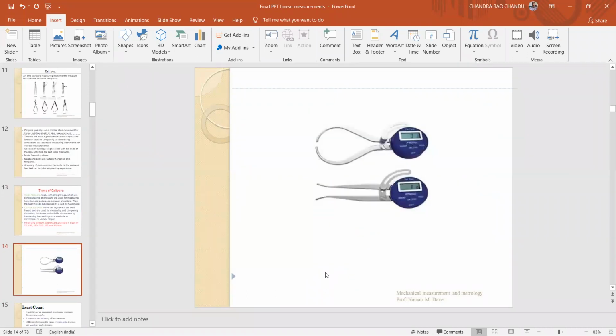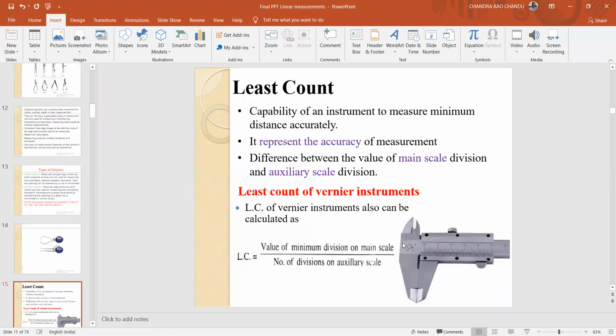Okay, right. This is a digital type caliper. Okay, if you place the object whose dimension is to be measured here in between two legs, the reading is directly displayed in the digital display. Okay, right. This is the digital type of calipers.